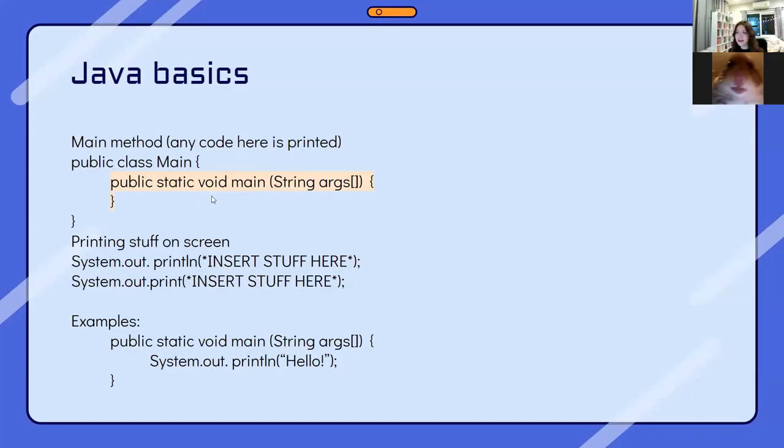Other than main, you can create any method. So for example, if you're creating a calculator program, you might call it addition, and then in between, you would do A plus B or whatever you're trying to do. And this part is called the Java command line argument, and it tells us the type.